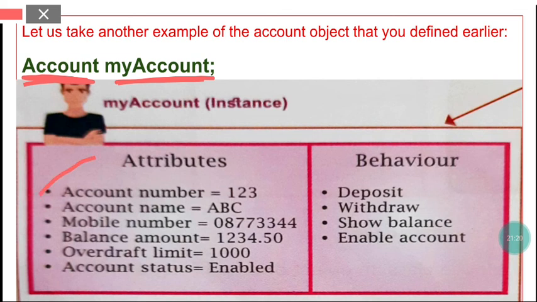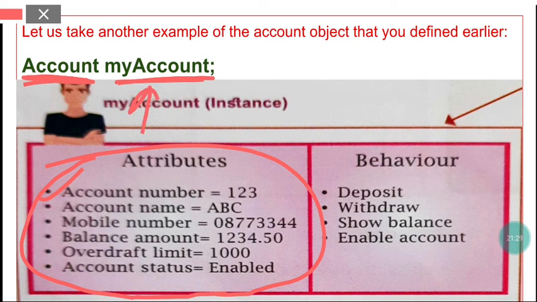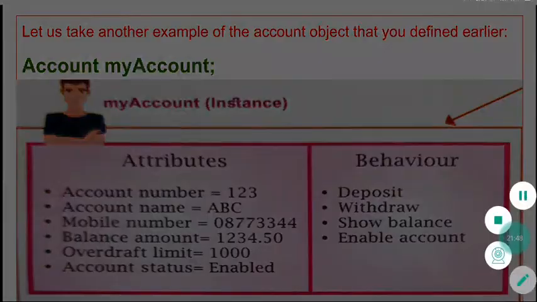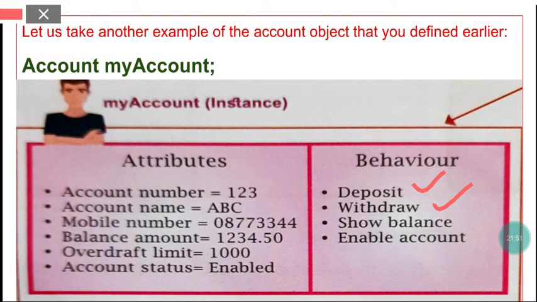Now suppose its attributes are like this. These are the attributes of this particular object myAccount: account number, account name, mobile number, balance amount, overdraft limit, account status. And these are the state that these attributes hold. And this is the behavior: deposit, withdraw, show balance, and enable account. So all these are the behaviors of this particular object, myAccount.